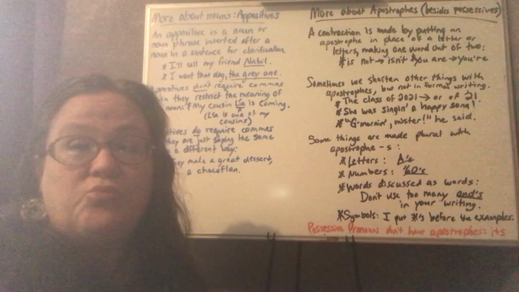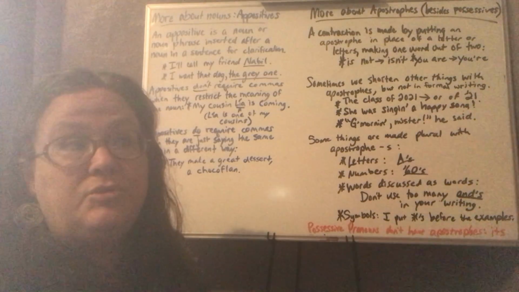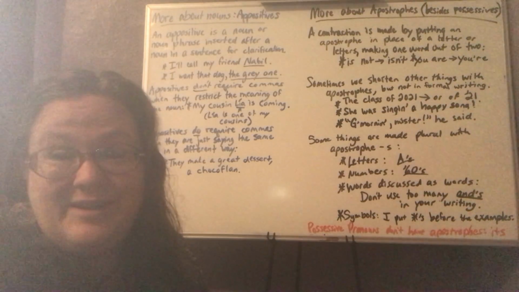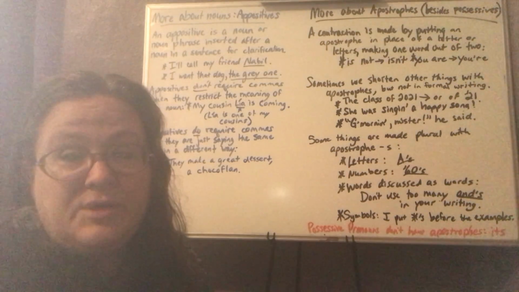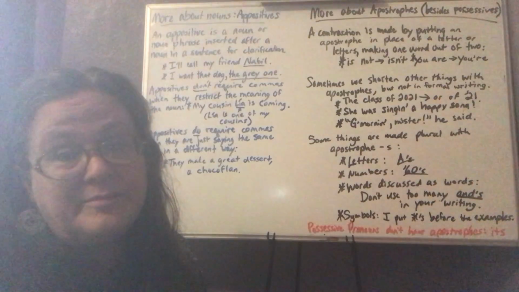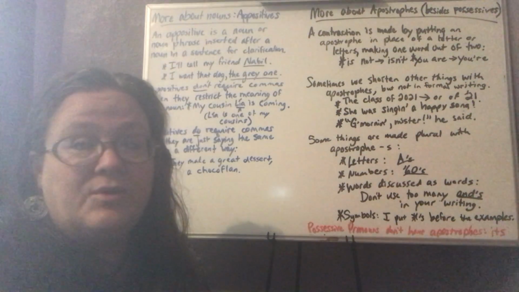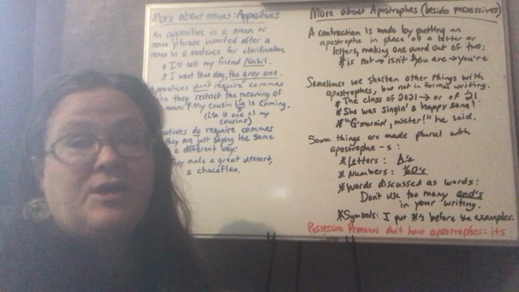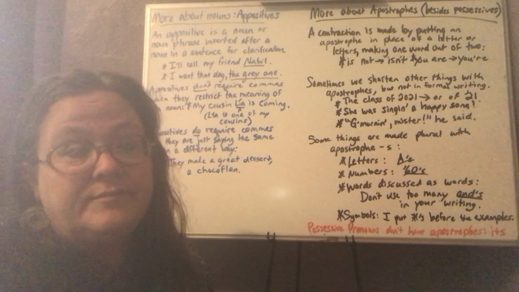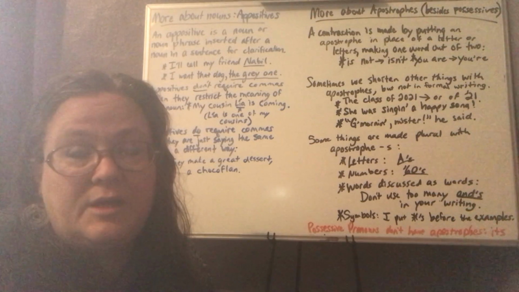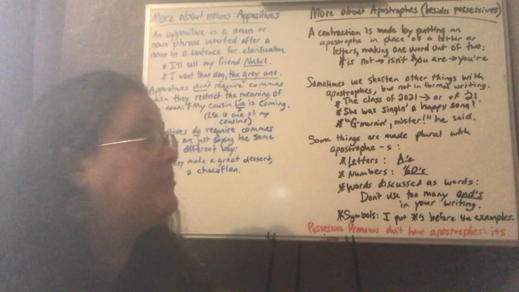Some teachers will not let you, or even university professors will not allow you to use apostrophes in your essays. I want you to know how to use apostrophes, and so I don't mind you using them, especially with possessives and with the word can't. There is actually a word C-A-N-T that you don't really need to know, but it can be confusing. So just make sure and put the apostrophe in there.